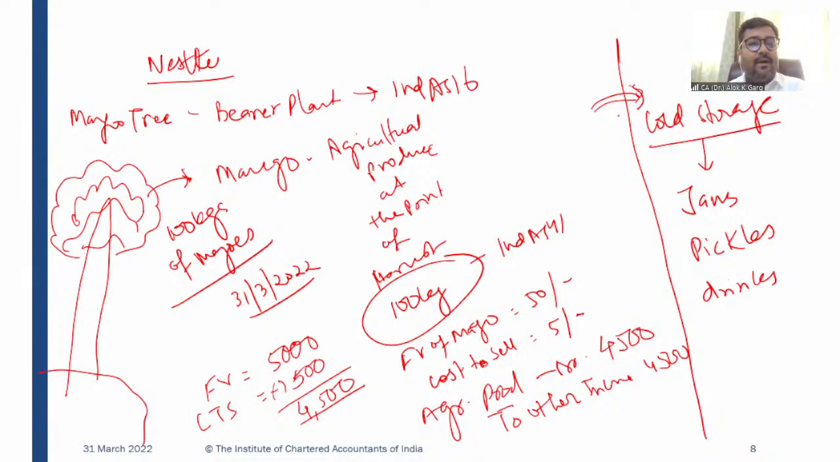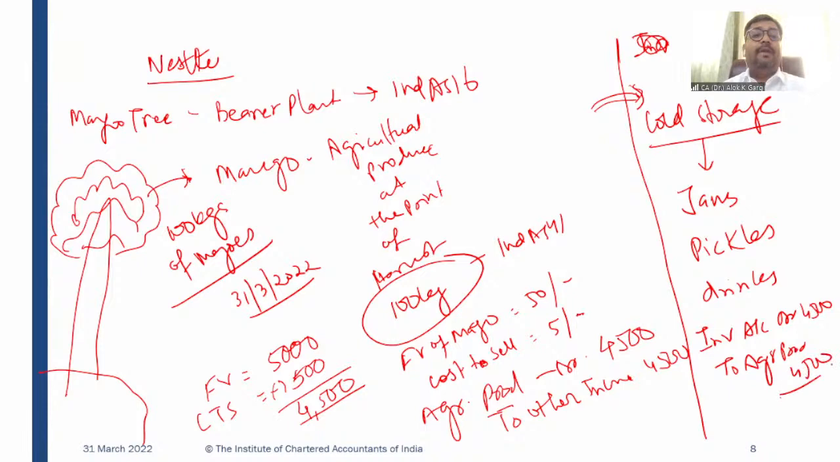So what will be the next accounting entry on 31st March? First accounting entry will be agriculture produce account debit to other income. Okay, the next accounting entry will be when it went to cold storage. The next accounting entry will be inventory account debit to agriculture produce account, 4,500, and this fair value less cost to sell becomes the opening value of the inventory.